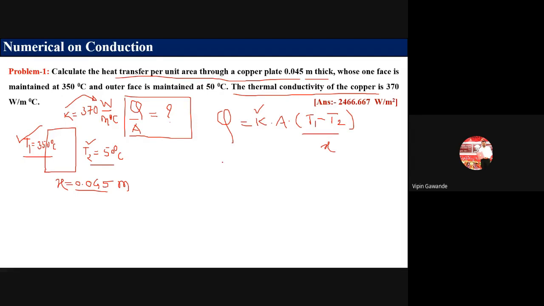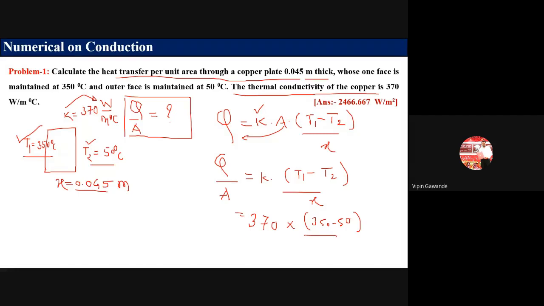Now we have to calculate Q by A. So you take this A downward, and what remains is K times (T1 minus T2) divided by X. K is given as 370, the temperatures are 350 minus 50, and below we have X, which is 0.045.